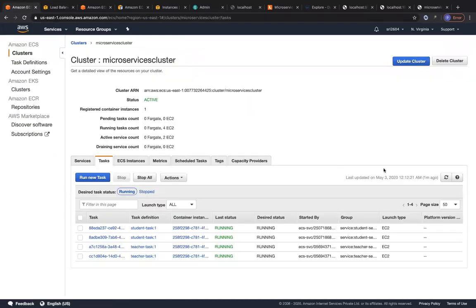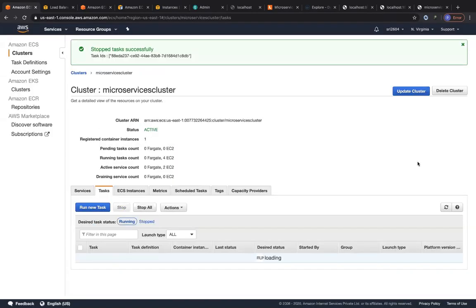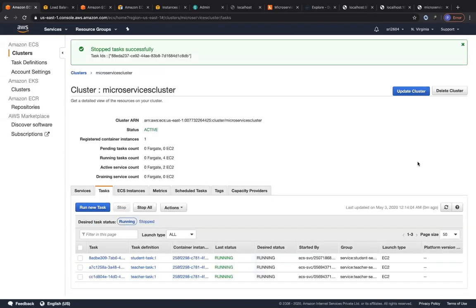So now what happens if I go ahead and manually delete one container? Let me just remove one container over here. Let me click on stop and stop. So this is what ECS also does for you. This is called orchestration. And it also maintains the desired capacity that you mentioned at the start. The desired capacity for the student service that you mentioned was 2, right? And you deleted 1, which means the desired capacity has to always be maintained.